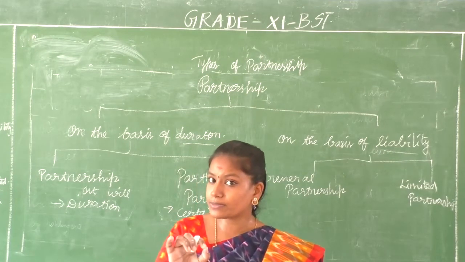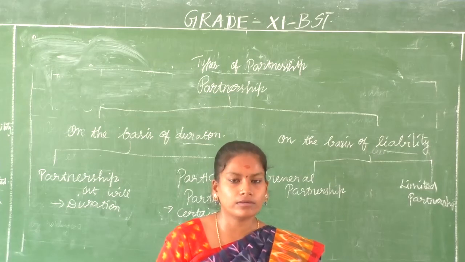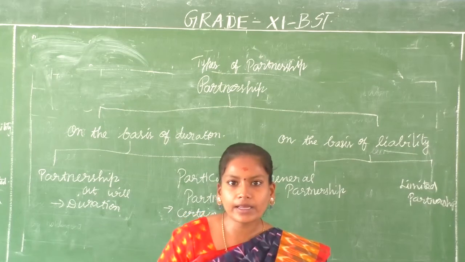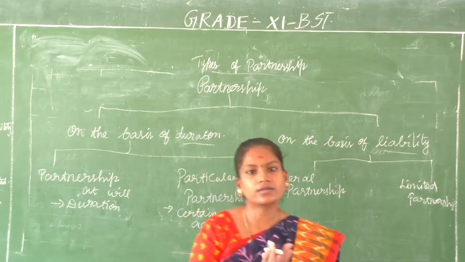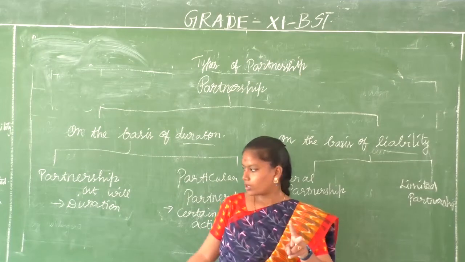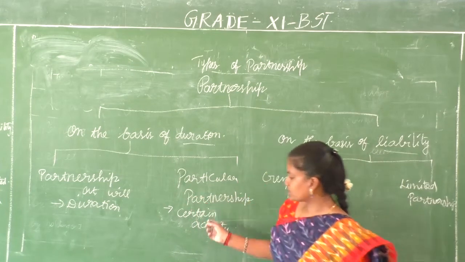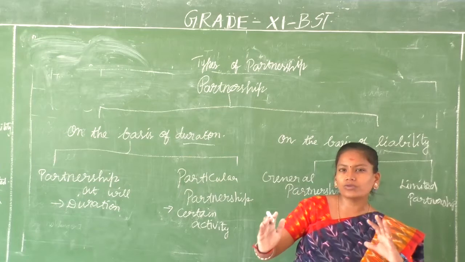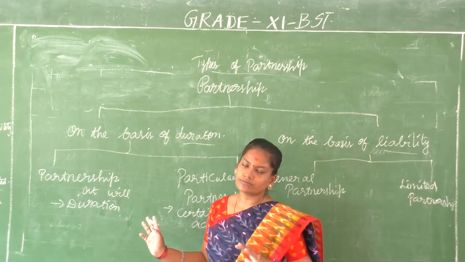Again, particular partnership means what? Mostly for a general purpose they come together, to attain that particular purpose. If they complete that purpose or attain their objective, then the partnership firm comes to an end and the partnership dissolves. So on the basis of duration there are two: one is at will, another one is particular partnership. Even when we say a certain activity, the partners have decided that this activity must be completed within this duration. So that is why it falls under the topic of duration.